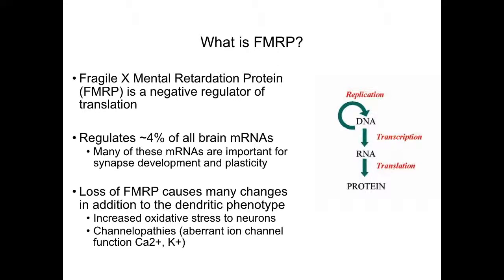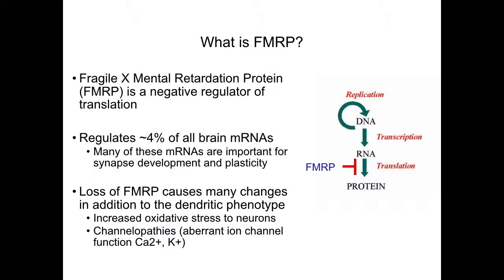As we saw in the previous video, Fragile X syndrome is caused by loss of the FMRP protein, or Fragile X mental retardation protein. FMRP is a negative regulator of translation, which is the step where RNA is converted to protein. FMRP regulates a lot of brain mRNAs, around 4%, and many of these mRNAs are important for synapse development and neuronal plasticity.